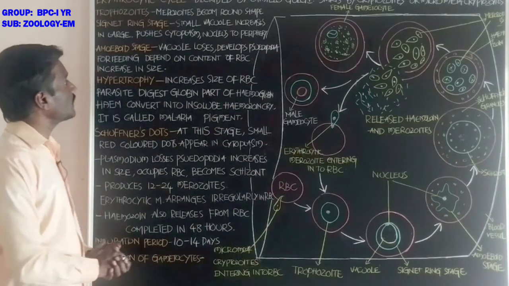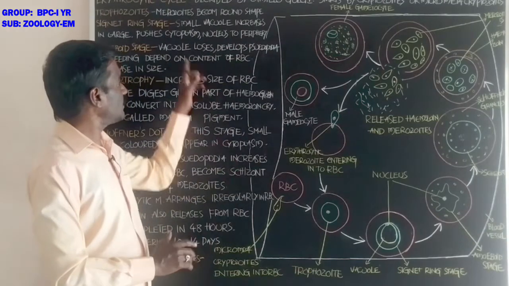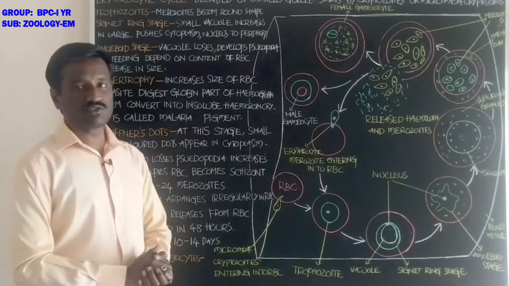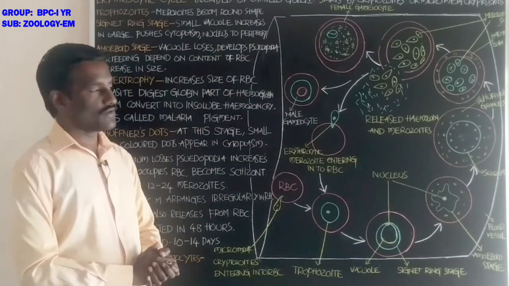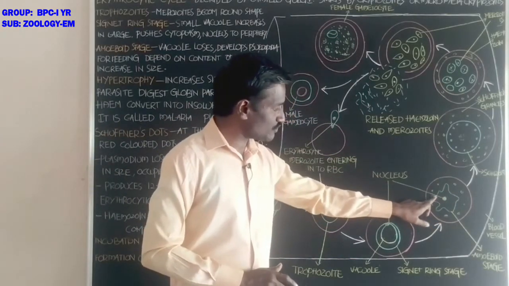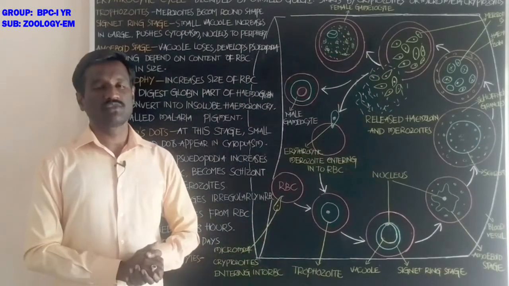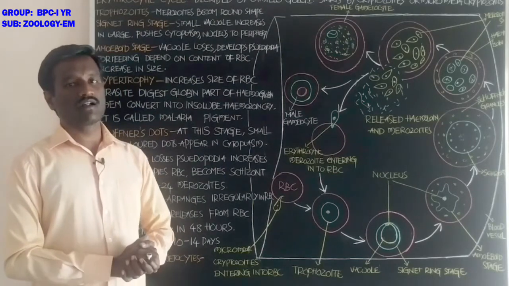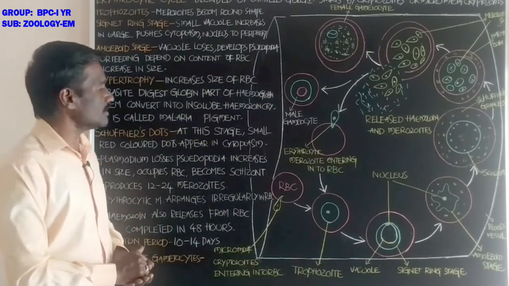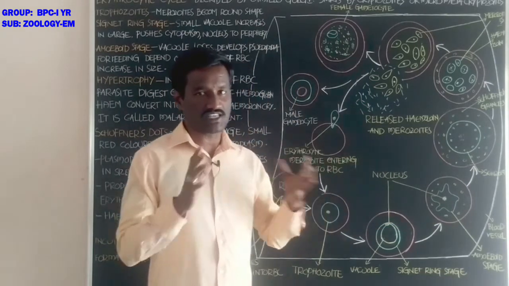Next, students, after the amoeboid stage, the vacuole disappears and the parasite develops pseudopodia. These are pseudopodia, students. With the help of the pseudopodia, the parasite feeds on the contents present in the red blood cells. And after feeding, the amoeboid stage increases in size.